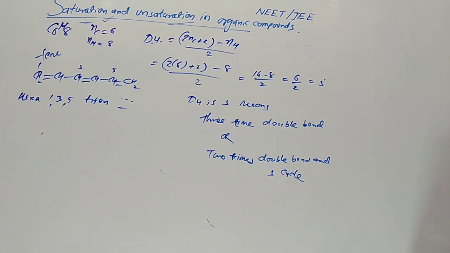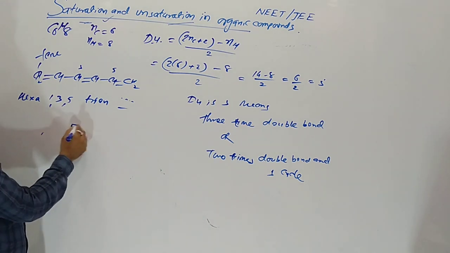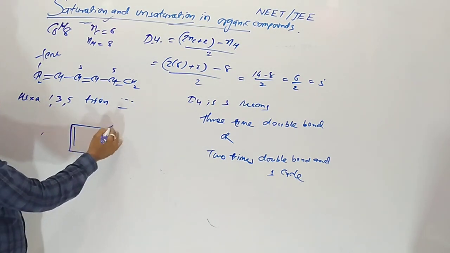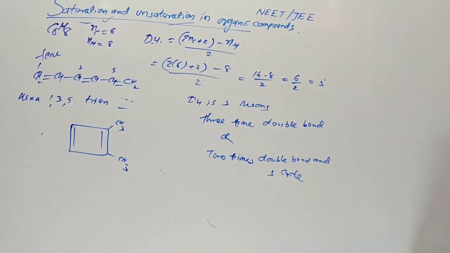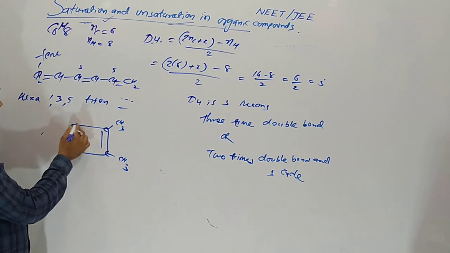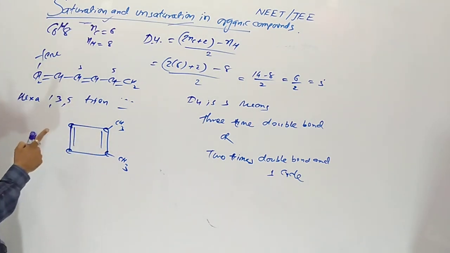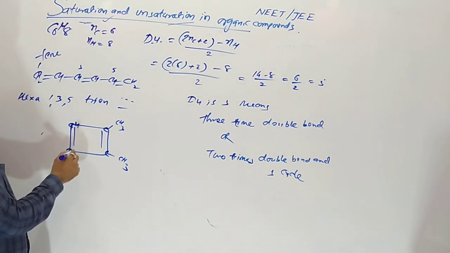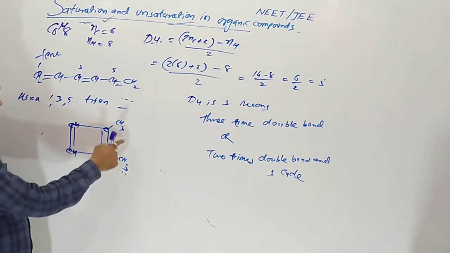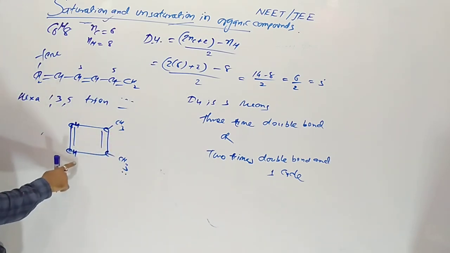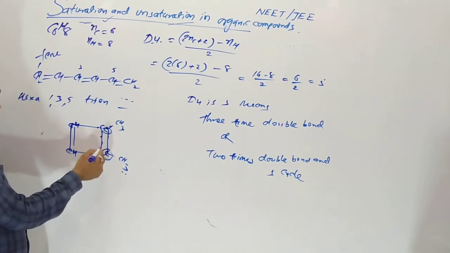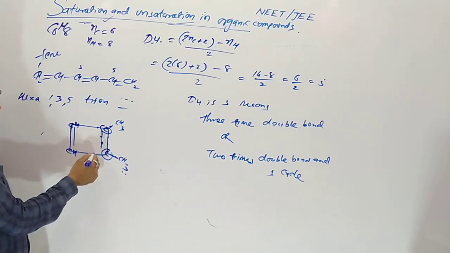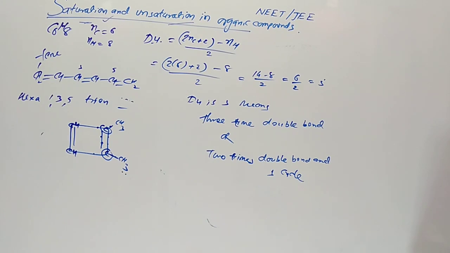Understood? Now another possibility is here is CH3 and CH3. You can see the number of carbons are 6. Hydrogen 3 and 3, 6, 6 plus 2, 8. Here 4 valencies are already complete, so there is no hydrogen there.